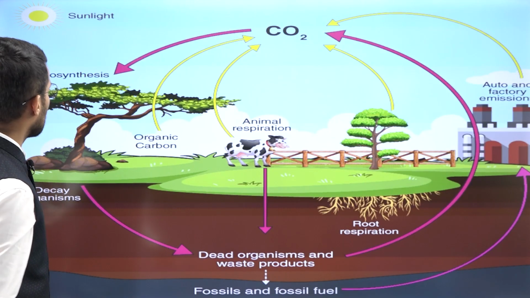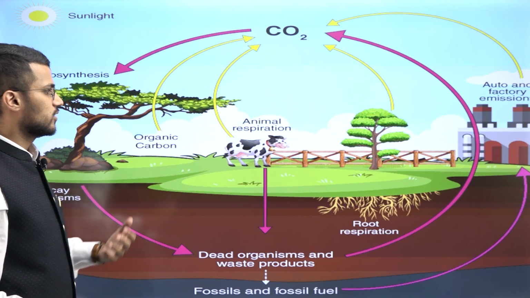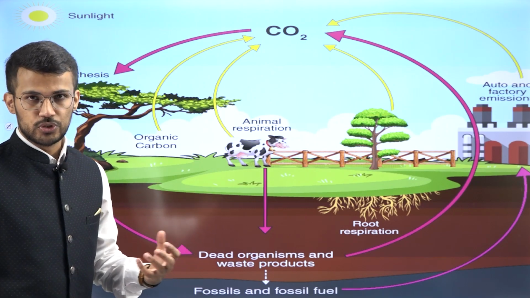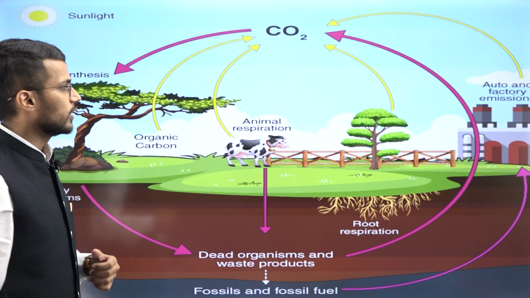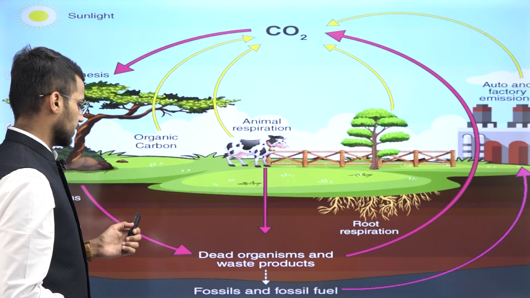So this is the carbon cycle, right? Important processes are photosynthesis, respiration, combustion, and also decomposition. Along with that, we can also include fossilization as an important process under the carbon cycle.